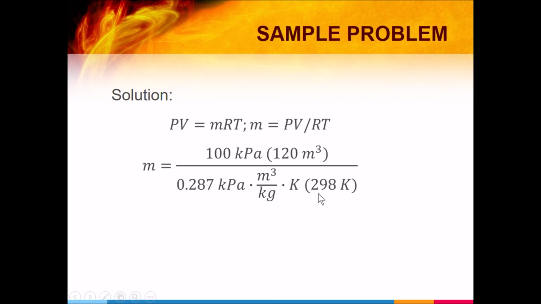Makita natin dito, we use 298 Kelvin, not 25 degrees Celsius, because unit of uniformity yung kino-consider natin. 25 plus 273 is equals to 298 Kelvin. So always use Kelvin. And then ang mass natin is 140.3 kilogram.